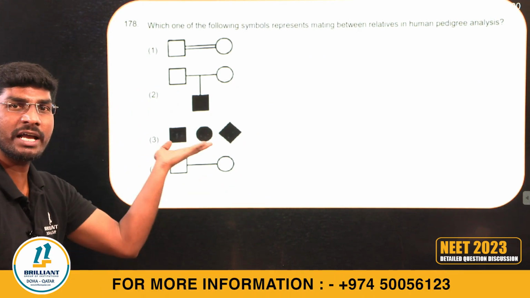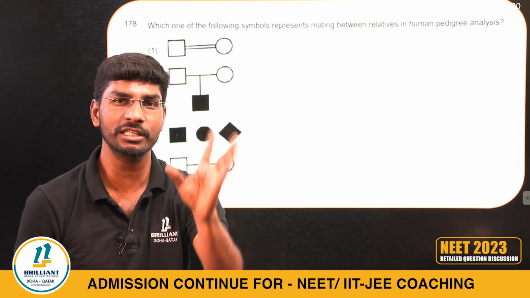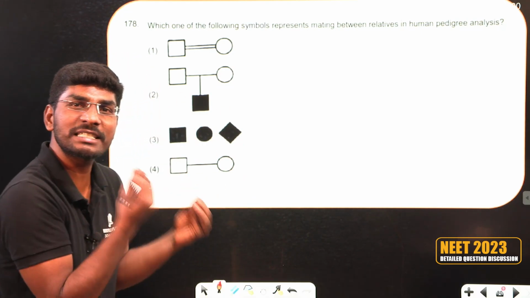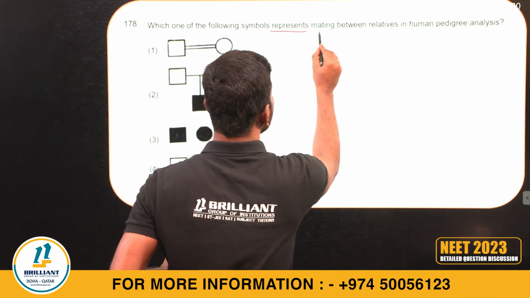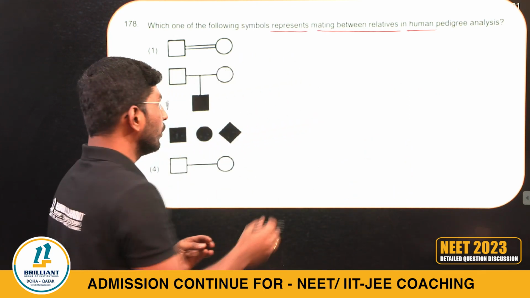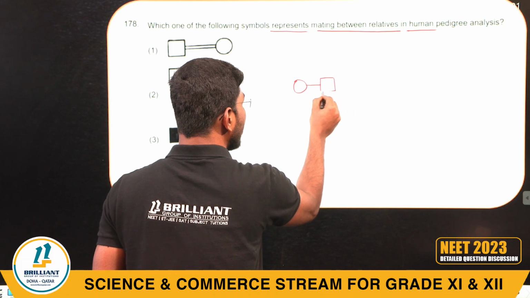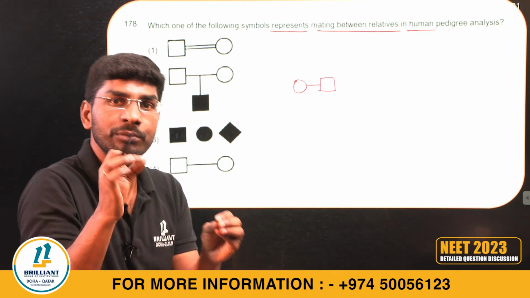178, a very easy question. In pedigree, I was expecting autosomal dominant, autosomal recessive, sex-linked dominant, sex-linked recessive, but they gave a simple symbol question. Which of the following symbols represents the mating between relatives? Remember all of you, this is the male, this is the female. It is a mating between male and female. They are asking about relatives.